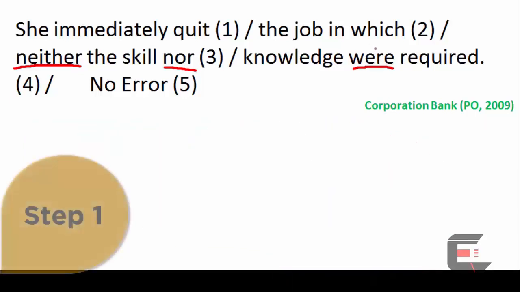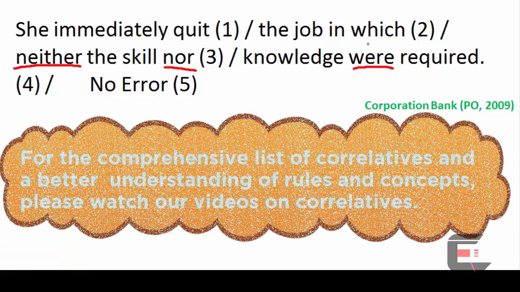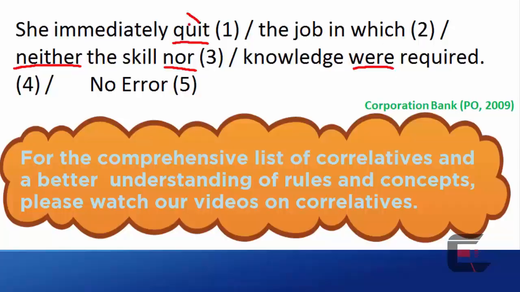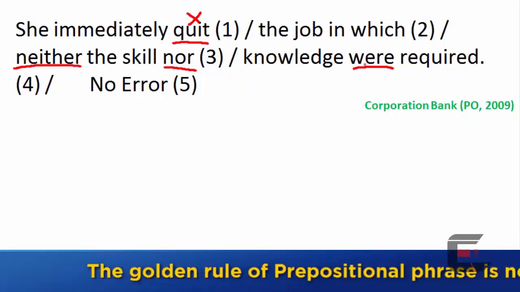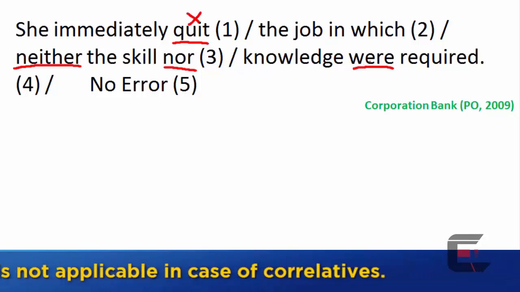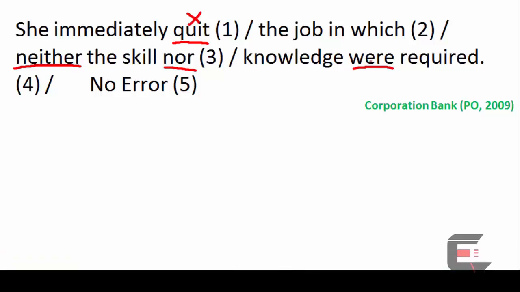So step number 1, identify the verb. We have already done that. It is where. Remember, there is another verb here which is quit. But quit is in the past tense, so it does not qualify for subject-verb agreement. Where is the verb. Here, we do not have to locate the prepositional phrase because here we have a correlative. The rule is identify the subject which is near the verb.